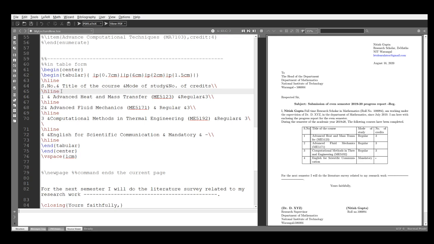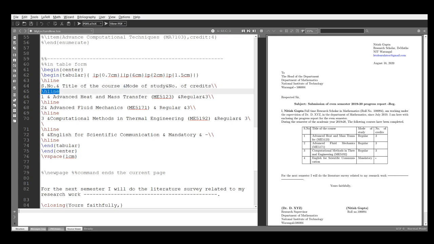So first one is \hline, serial number and &. Next is the title of the course, and next is mode of the study and number of credits. So we are using & between serial number, title of the course, and again &, like this, and double backslash to start a new line.